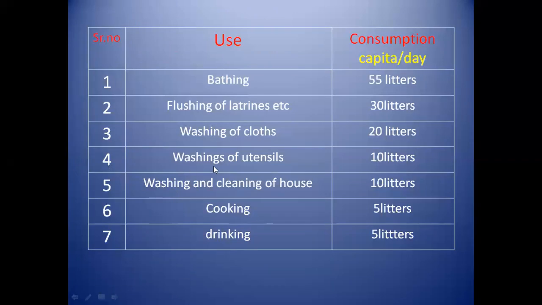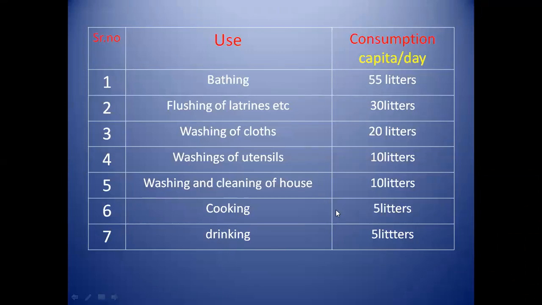Next is washing of utensils. For washing the utensils, 10 liters of water is required per person per day. Now washing and cleaning of house. For washing and cleaning of house, 10 liters of water is required per head. For cooking, 5 liters of water is required per capita per day. And for drinking, 5 liters of water is required per capita per day.